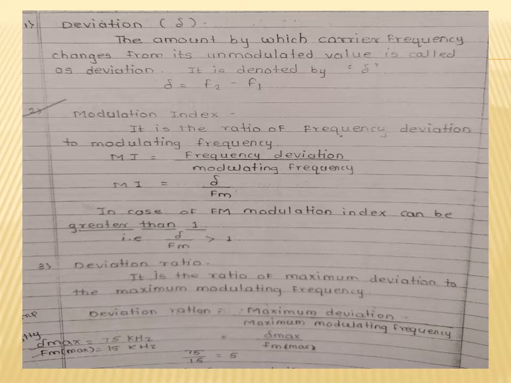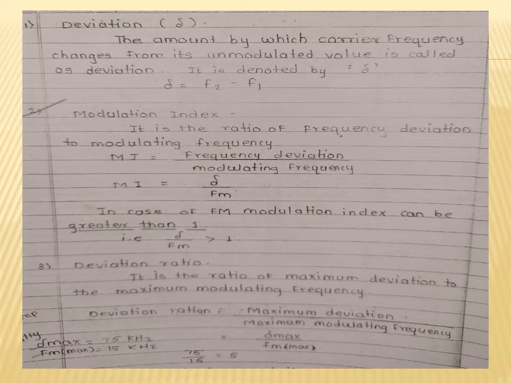Next one is the deviation. What is the deviation? The amount by which the carrier frequency varies or changes from its unmodulated value is called the deviation. Next, the deviation ratio.